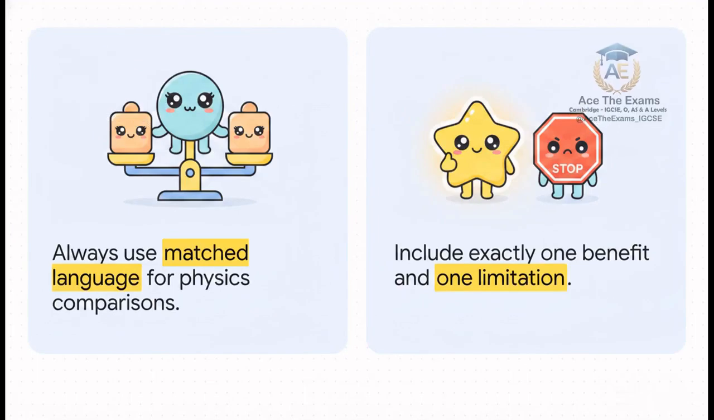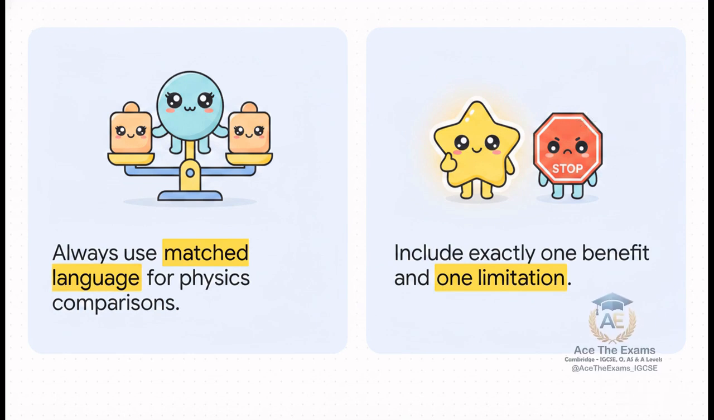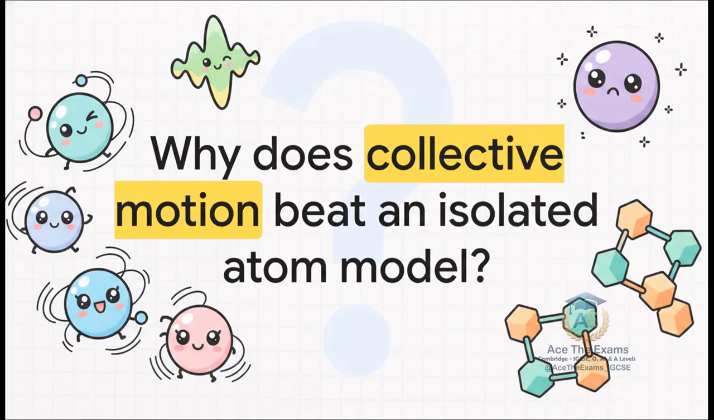And when it comes to evaluating physics claims, always use matched language for comparisons. The golden evaluation rule is to include exactly one benefit and one limitation before reaching a conclusion. Whenever the command word asks you to evaluate or compare, this rigid structural rule will relentlessly protect your grade boundaries. To truly master this topic, you have to fully internalize the transition from an isolated atom model to a collective network. That shift in perspective is the underlying foundation for every single high-mark strategy we've covered today.